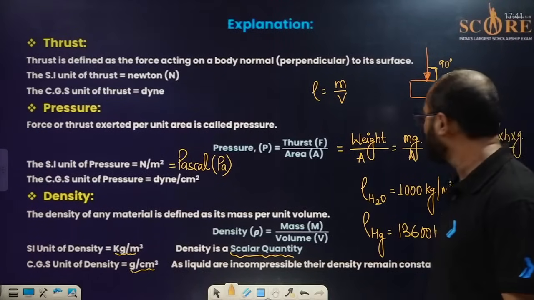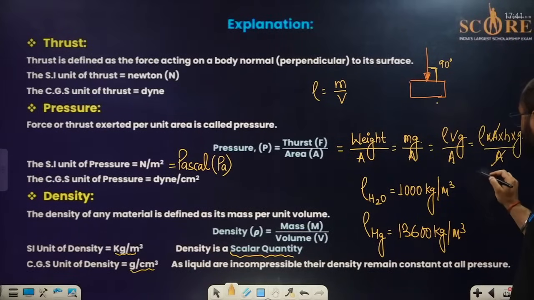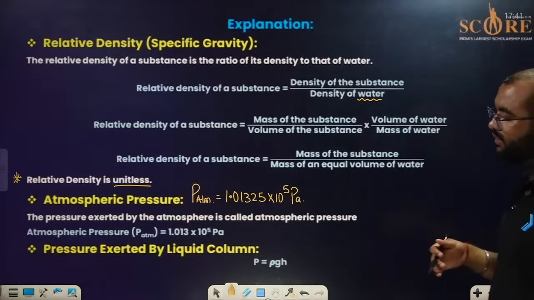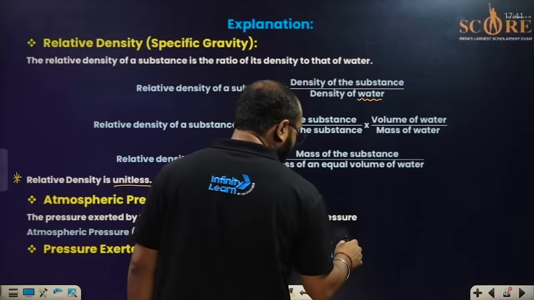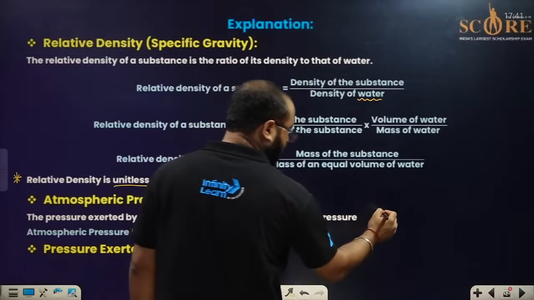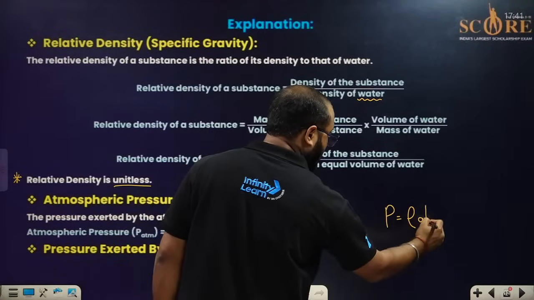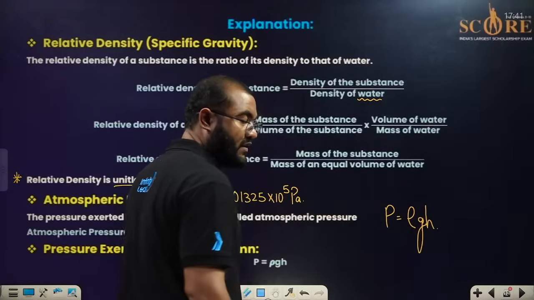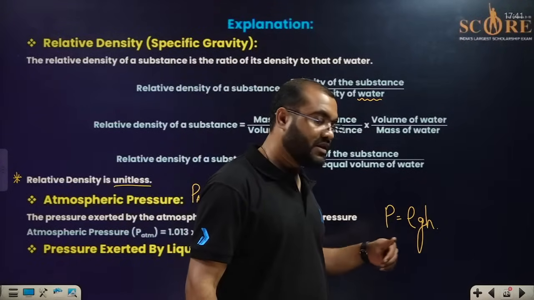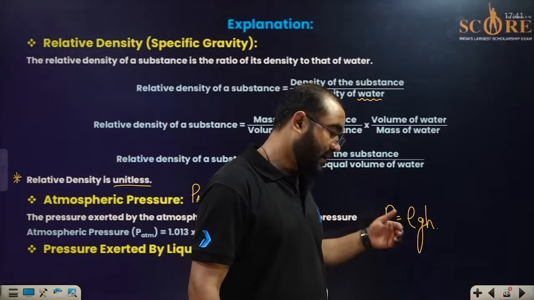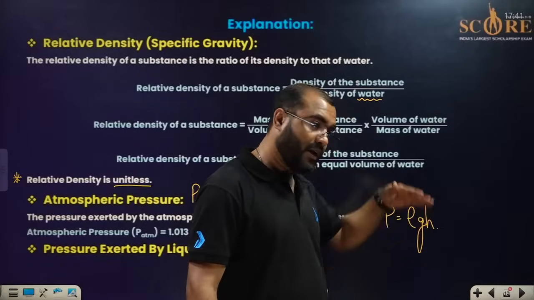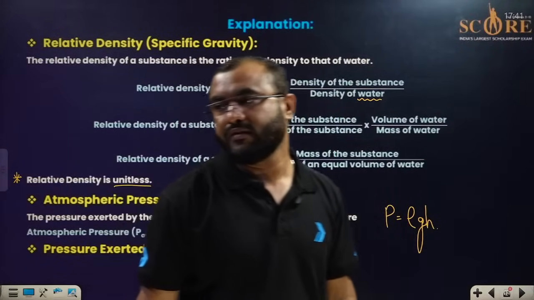We have found out the pressure which is applied by the fluid, everyone. The pressure which is applied by the fluid can be written as rho g h. What is this rho? Rho is the density of the fluid. What is this g? g is the acceleration due to gravity, and h is the depth, everyone.